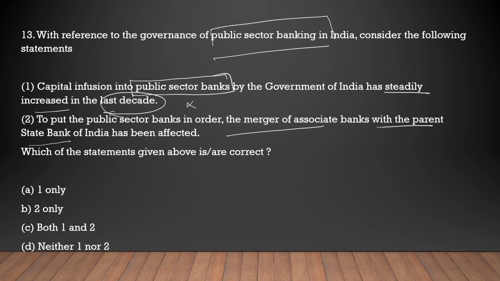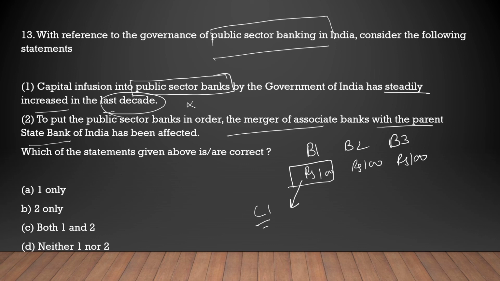Actually, nowadays it has been seen that our government has started to merge banks so that their efficiency can be increased. Because let's say there is bank 1, bank 2, and bank 3. They have 100 each. If they are going to give this amount of loan to any company, and the company may need a large amount of loan, this company would not go to these banks as they do not have, let us say, 300.